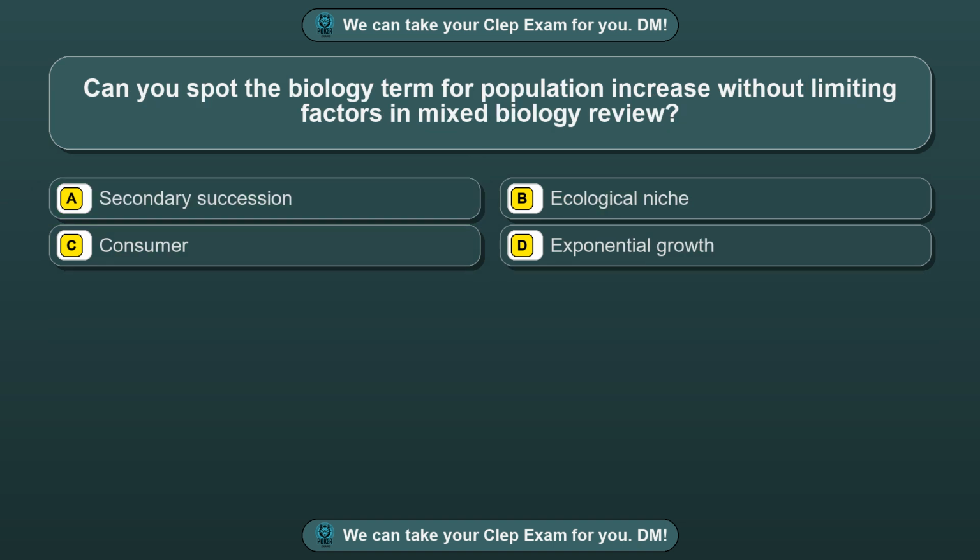Question 9. Can you spot the biology term for population increase without limiting factors in mixed biology review? Option A. Secondary succession. Option B. Ecological niche. Option C. Consumer. Option D. Exponential growth. The correct answer is option D.